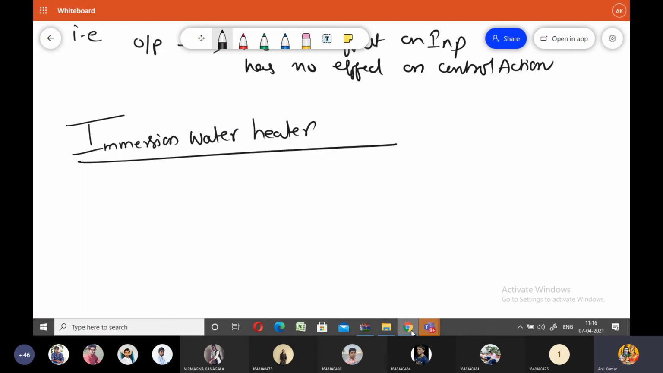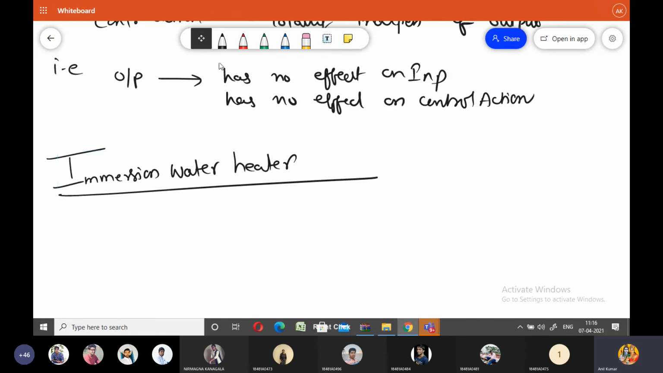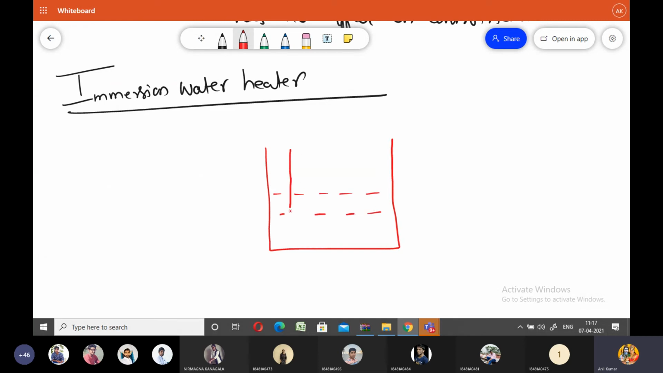Okay, so what about the open loop control system? For example, if it is an immersion water heater, I will explain this immersion water heater as an open loop control system, one example. So now take this one as a bucket of water. Okay, this is the water. I will put a rod here. So that is the heating rod.